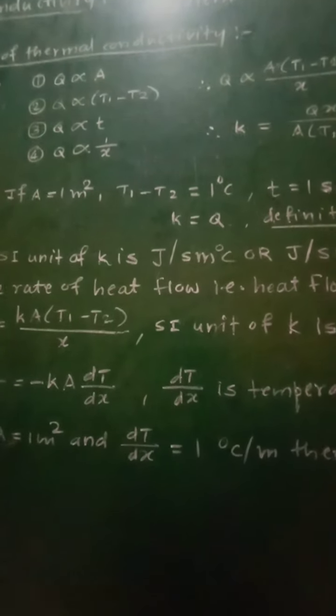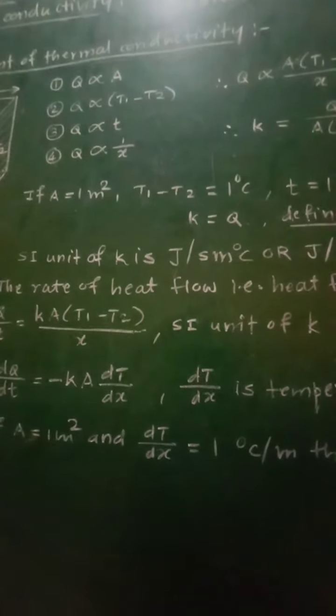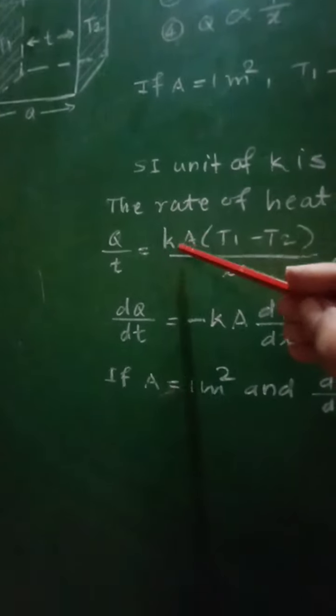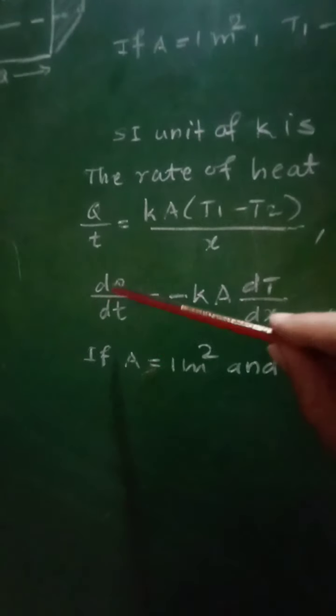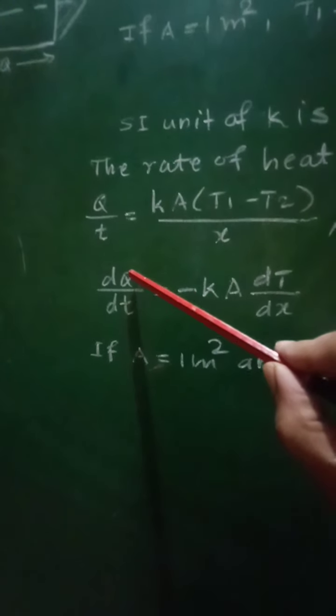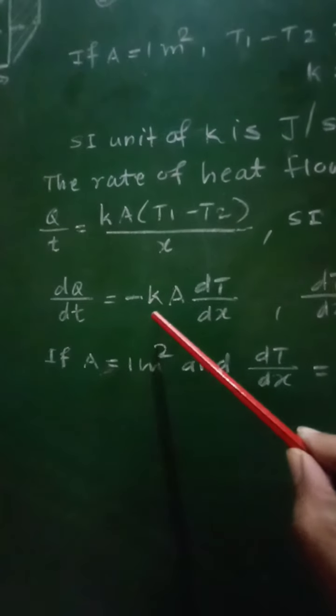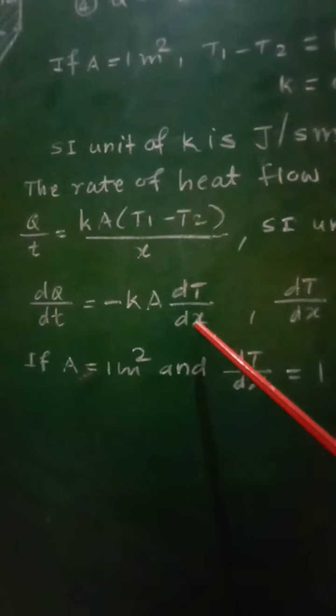Now the above equation can be written with Q by T as dQ by dt, that is the rate of flow of heat energy. dQ by dt will be equal to minus KA dT by dx.